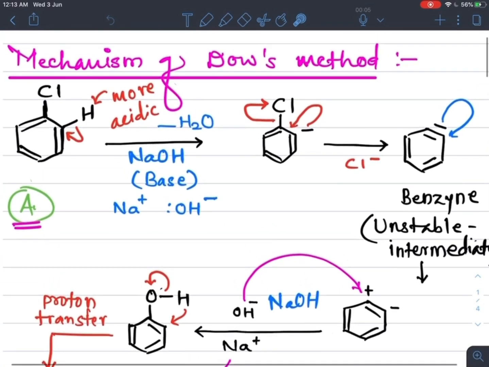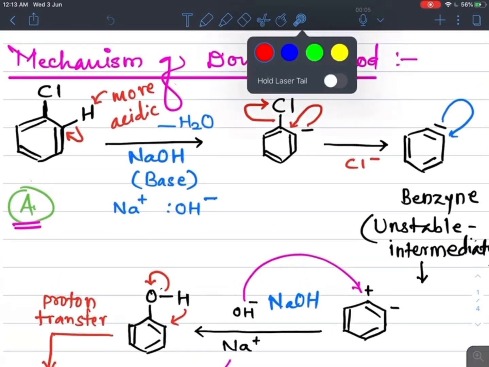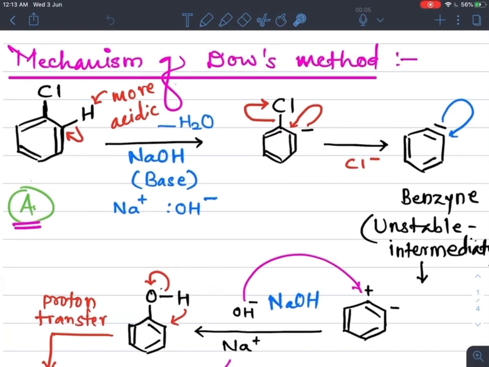So let's see the mechanism. Here chlorobenzene is the substrate. How does the reaction start? When it is treated with NaOH, the hydrogen which is adjacent to this chlorine atom is more acidic, and the bond between this carbon and hydrogen breaks heterolytically, by taking these two electrons to this carbon.